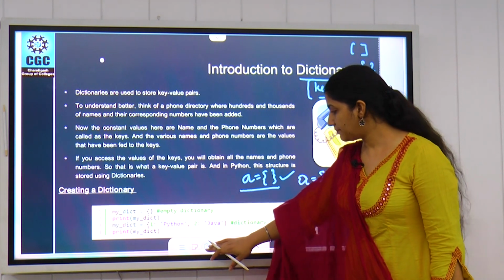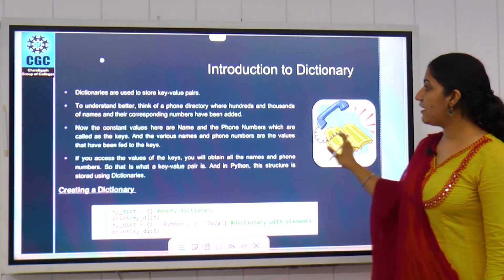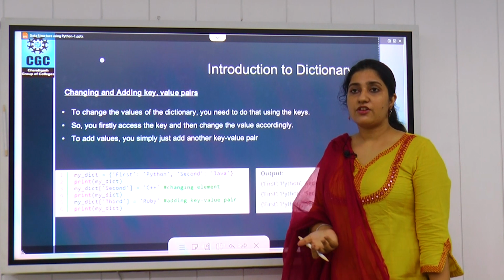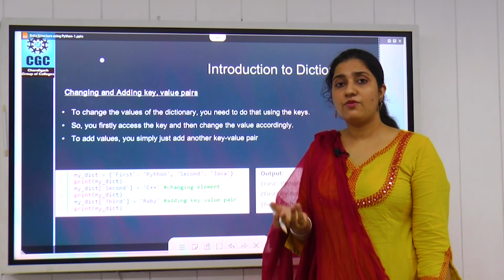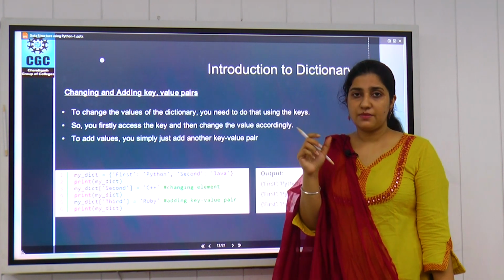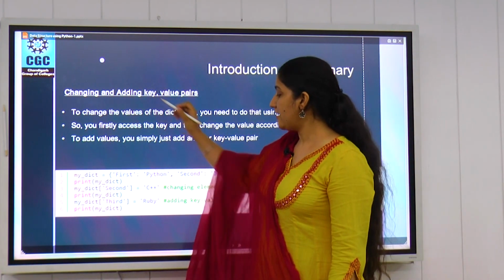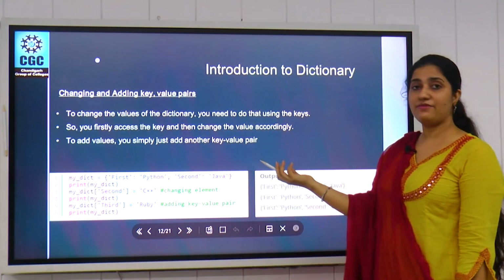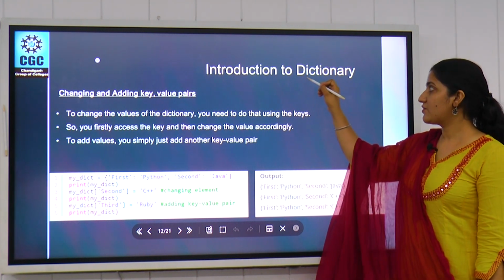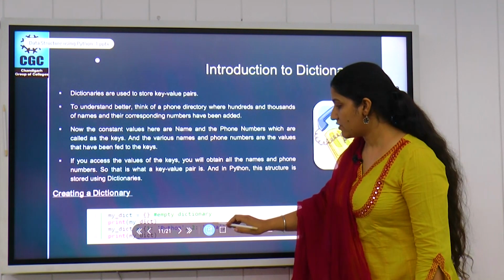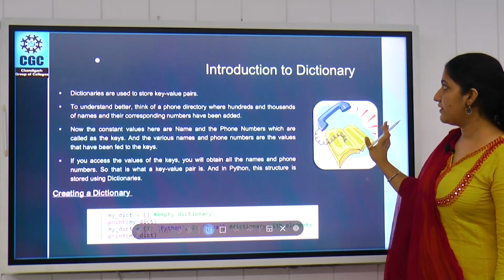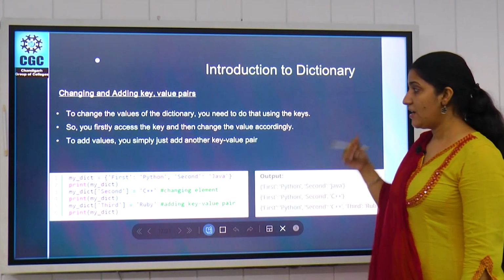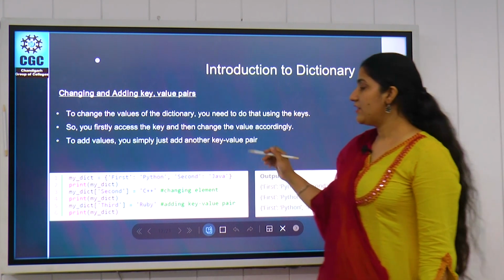Next we will move to how we can add data items, or change data items, in the dictionary, because we are not talking about a list where we have to delete or remove or add data at some specific index value. Now we are dealing with key and value pairs. So next is how we can change our data, or add values or keys to what is already available in the dictionary. For that we have to access the keys or values. So to change the data we need the keys.